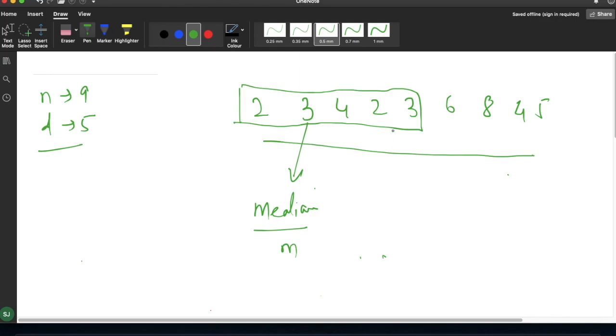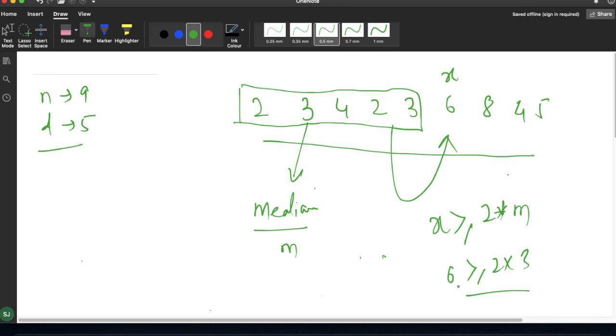Now for the 6th day, suppose this is my x value, we have to check whether x is greater than or equal to 2 times the median. Here the median is 3, so I have to check whether my 6 is greater than or equal to 2 times 3. Here it is satisfying the condition, then I have to simply add c plus 1.